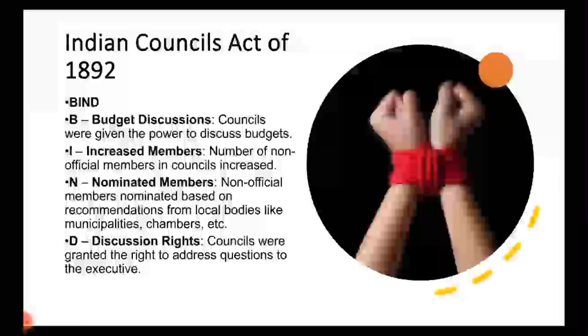N is nominated members. Non-official members were nominated based on recommendations from local bodies like municipalities, chambers, etc. D is discussion rights we got. Council were granted the right to address questions to the executive. Now you note down these mnemonics. Practice, enjoy it. The picture is where you can remember.